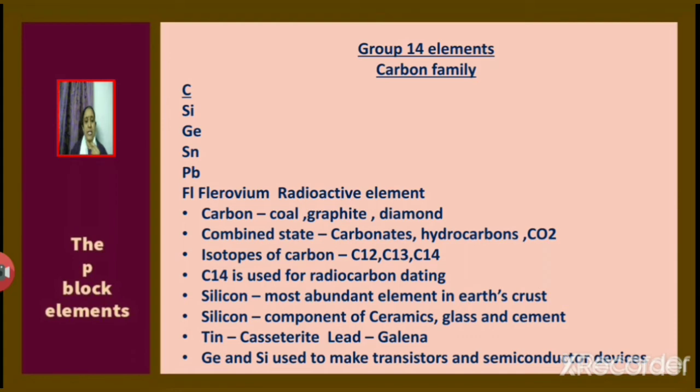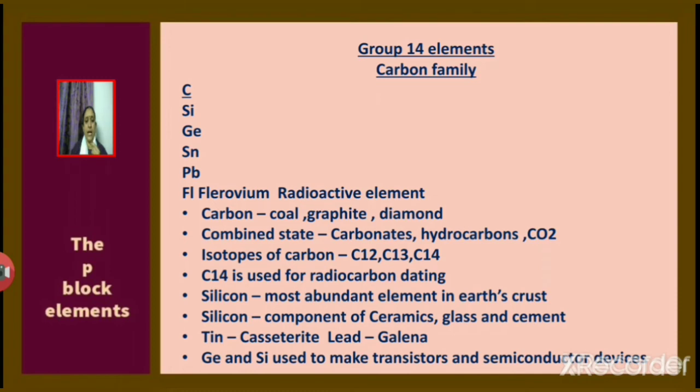Carbon occurs as coal, graphite, diamond. In the combined state, carbon is present as carbonates, hydrocarbons, carbon dioxide. The various isotopes of carbon are C12, C13 and C14. C14 is used for radiocarbon dating.